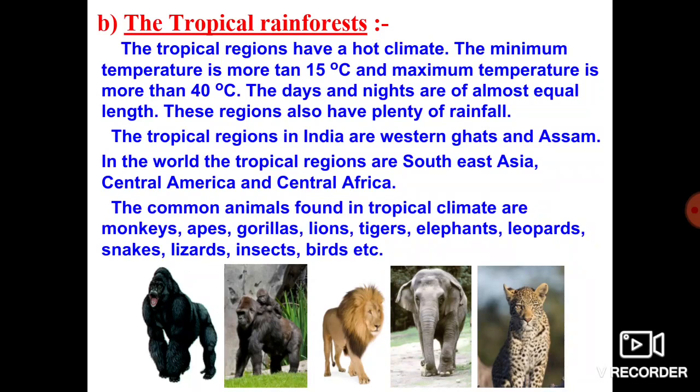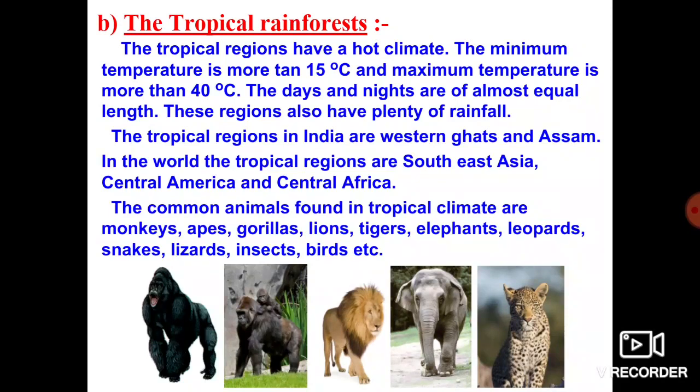And what kind of animals do we see in the tropical rainforest? Monkeys, gorilla, lion, tiger, elephant, snakes, lizards, insects and some other kinds of birds. I hope you understand the nature of the tropical rainforest. The minimum temperature is 15 degrees Celsius, and the maximum temperature reaches up to 40 degrees Celsius.